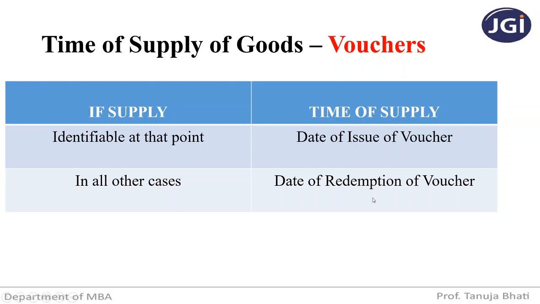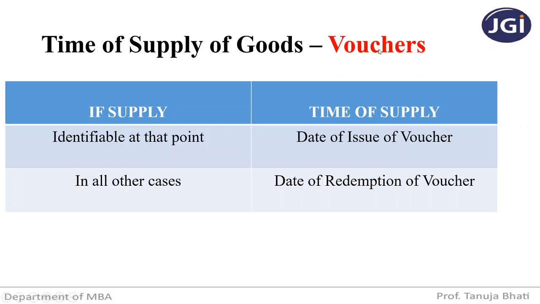Redemption means the date when the purchaser is going to purchase something against that voucher, is going to exchange something against that voucher. So that is going to be the date of redemption of voucher. That date is the time of supply in case the supply is not identifiable at the time of issue of vouchers.